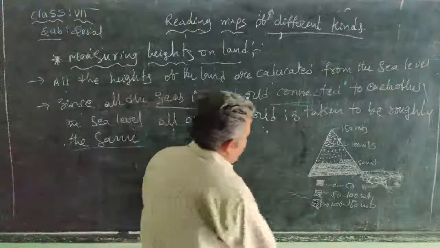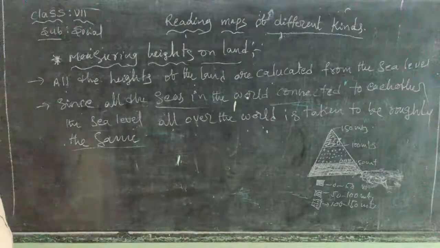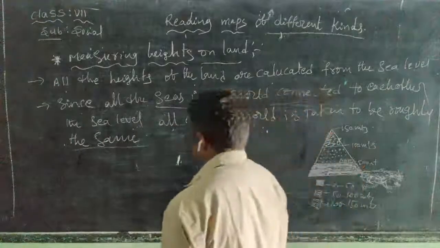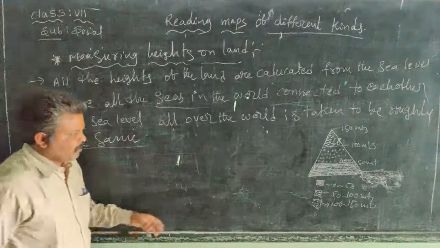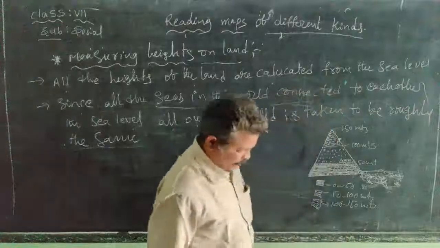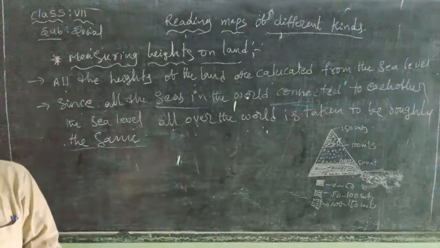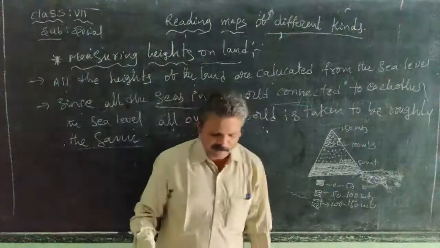Okay, so with the help of colors, we show the height of the Nimpur village. Now, what is the height of the Nimpur village? 50 meters height from sea level. So like this, we show the heights on a map on flat paper.